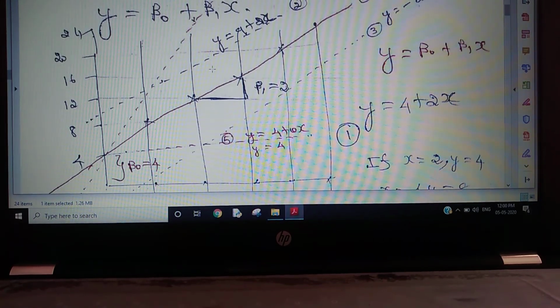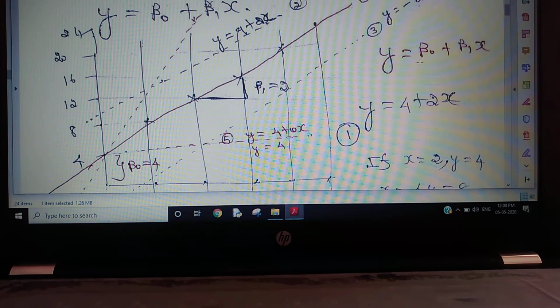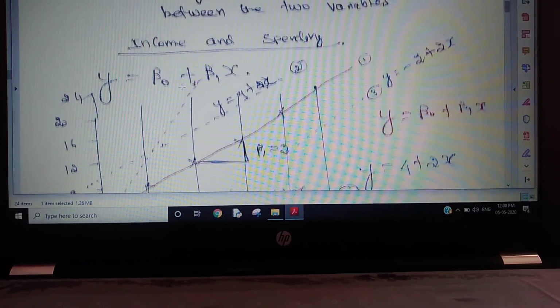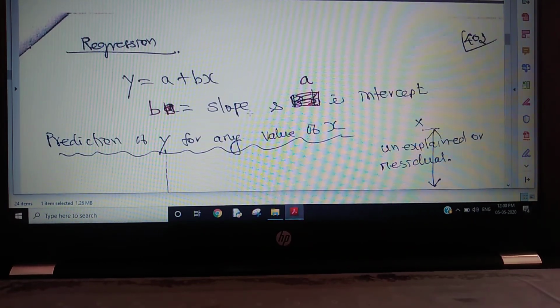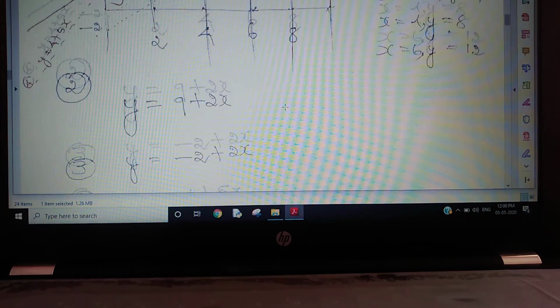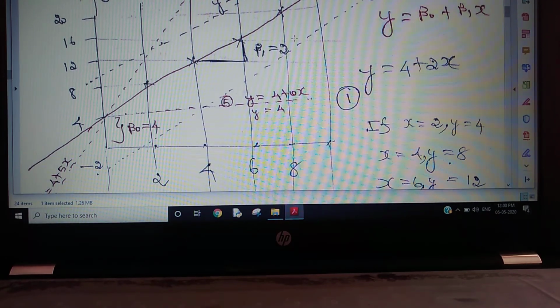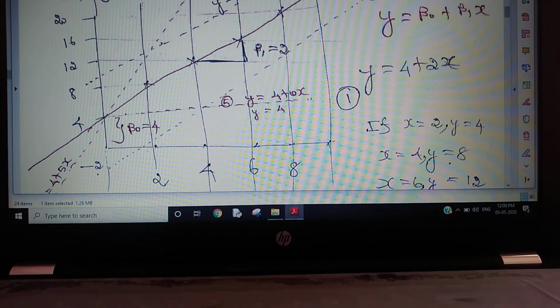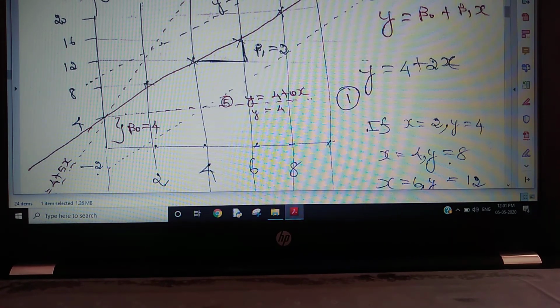Here I have drawn lines. The first one is y equals 4 plus 2x. B is the slope and A is the intercept. Here 4 is the constant and 2x is the slope term. For every change of 1 unit in x, there is a change of 2 units in y. Here the constant is 4.